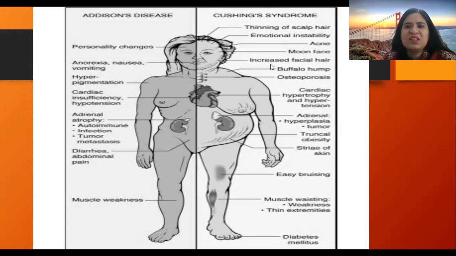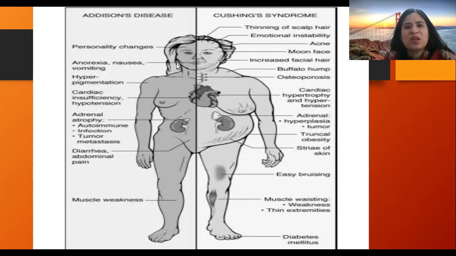There is increased facial hair in Cushing's disease, but no facial hair and no armpit or pubic hair in case of Addison's disease. The body hair distribution is changed in Addison's disease, right? In Cushing syndrome, there is buffalo hump due to increased amounts of fat deposits, but it is not present in Addison's disease, right?